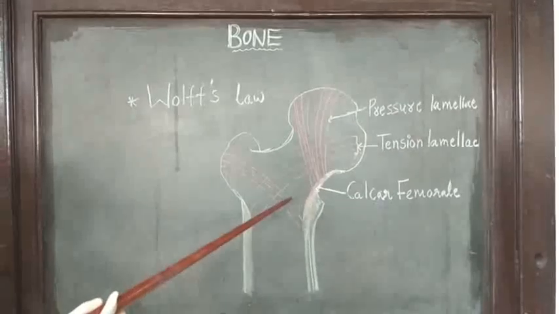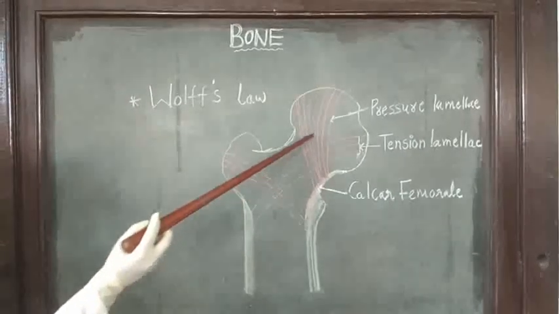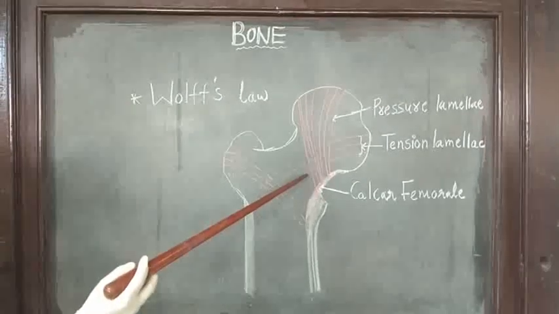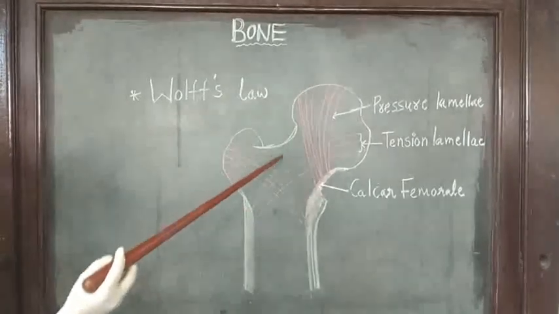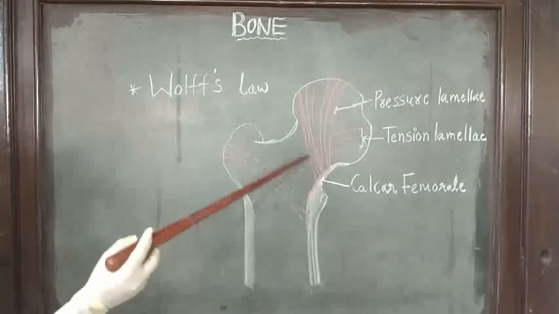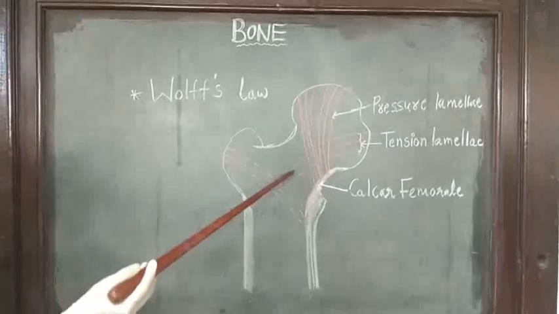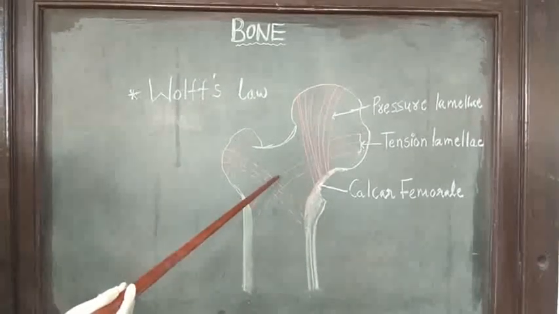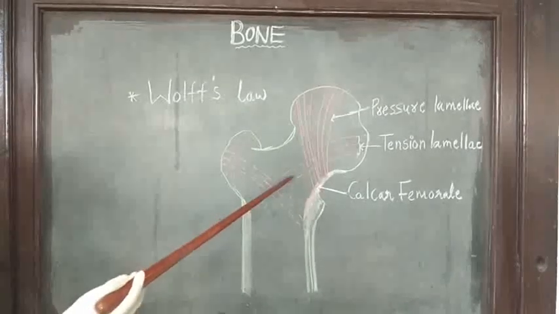Now you know that these trabeculae or lamellae arrange themselves according to line of maximum internal stress. If there is a fracture and that fracture heals improperly, what happens?